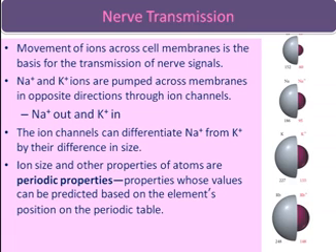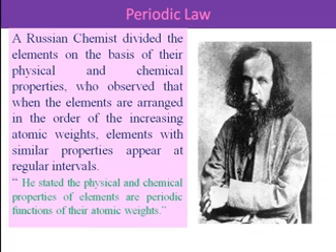Before going to the topic of the periodic table, there is the periodic law. Who defined the periodic law? A Russian chemist divided the elements on the basis of their physical as well as chemical properties, and observed that when elements are arranged in the order of their increasing atomic weights, elements with similar properties appear at regular intervals. So the properties of the elements are a periodic function of their atomic weight. This is the periodic law.